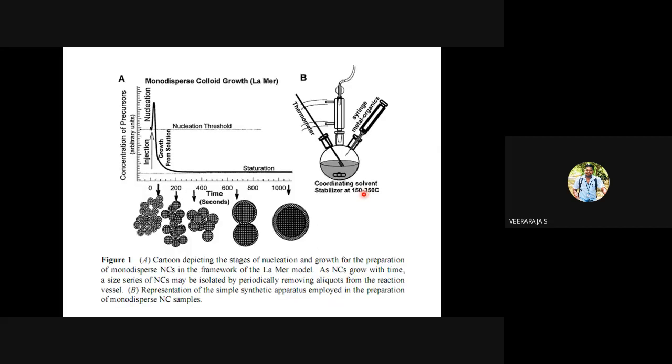I think this cartoon will give you better information about the time growth. Let's say you are preparing gold particles or silver particles or any other oxide material, and you have set up the reaction at zero time, and it runs for maybe 1000 seconds or whatever time it takes. At the start of the reaction, you see that nuclei are formed.